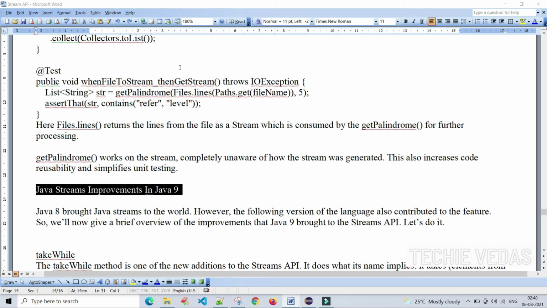Let's see Java streams improvements in Java 9. Java 8 brought Java streams to the Java world. However, the following versions of the language also contributed to the feature. So we will now give you a brief overview of improvements that Java 9 brought to the Stream API.